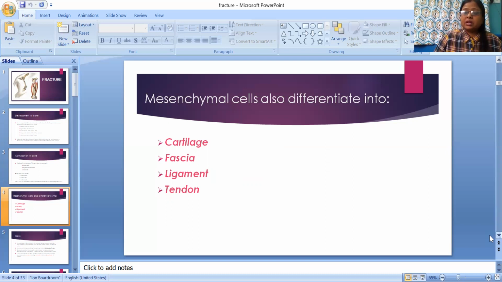Mesenchymal cells are also differentiated into other tissues. So the role of mesenchymal cells in our skeletal system is very important. After differentiation, there is cartilage, fascia, ligament, and tendon. These are differentiations of mesenchymal cells.